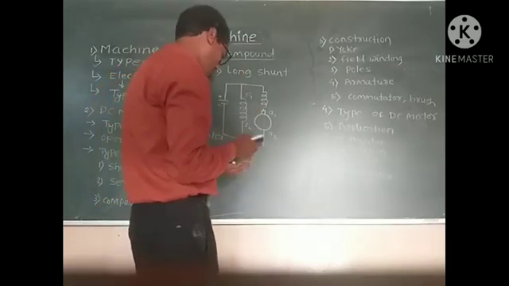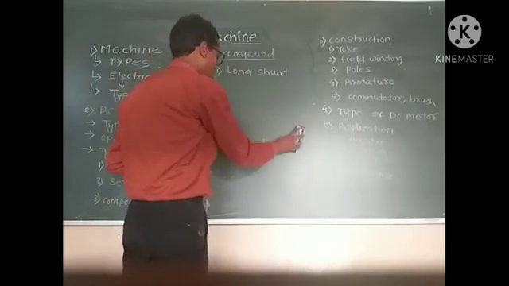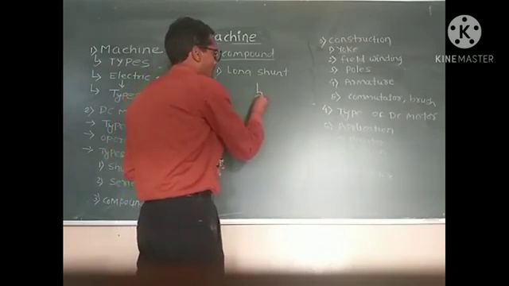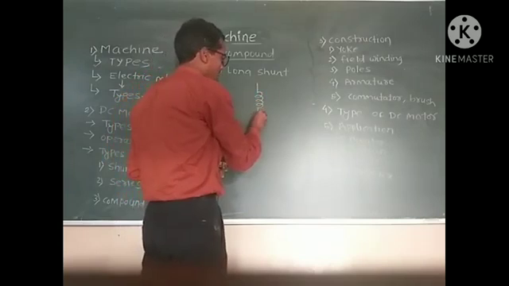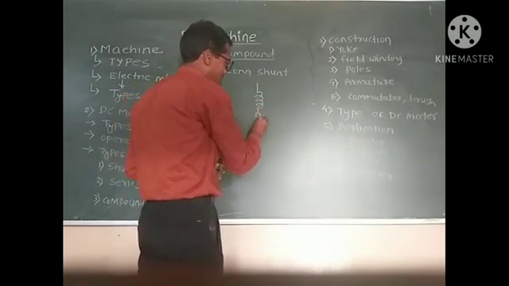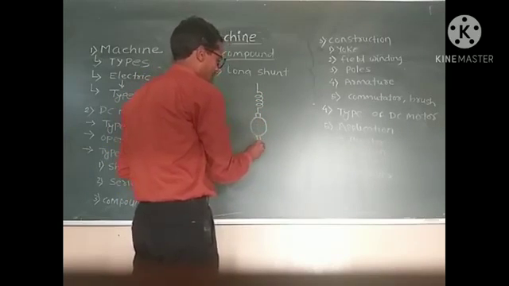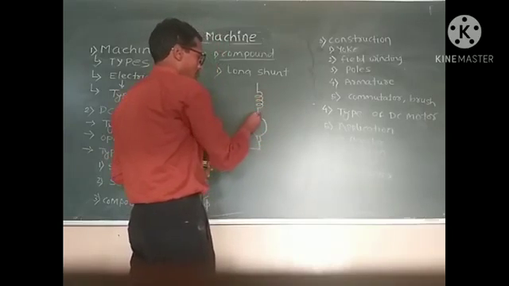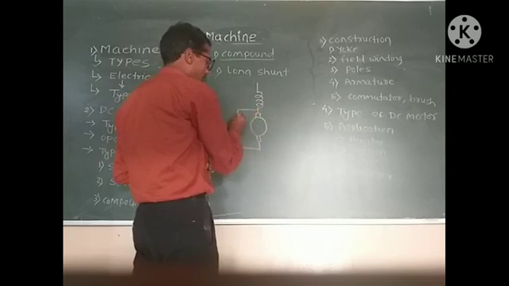So here we also draw a short shunt compound motor. We have to draw the field winding, after that the armature winding, and it is the short shunt compound motor. We have to shunt only the armature.